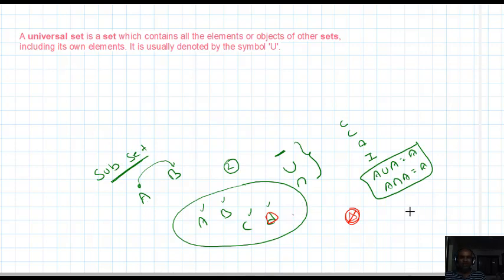For example, take our classrooms. This is the 9th T1 classroom, this is 9th T2, this is 9th T3, this is 9th T4. These classrooms all belong to our college building only, no? So this college building is said to be the universal set for all these classrooms. Last year we studied in 8th standard in junior foundation.